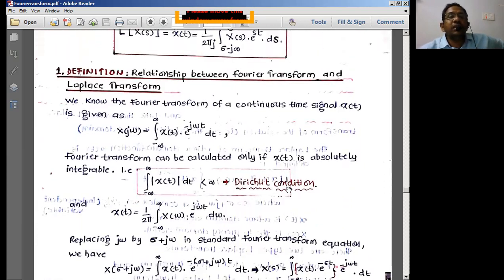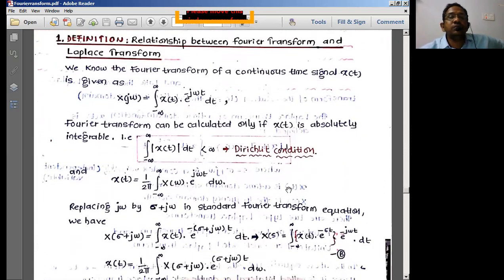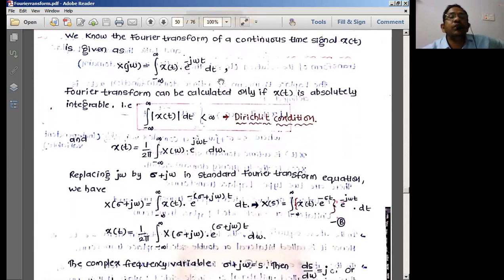So finally, what can we have now? We have to find out the relationship between the Fourier transforms and Laplace transforms. That is also one of the important derivations from the examination point of view: derive the Laplace transform from the Fourier transform. We know the Fourier transforms can be used for continuous time signals.